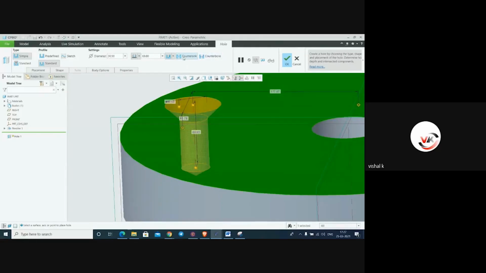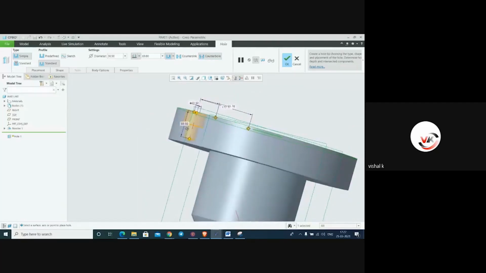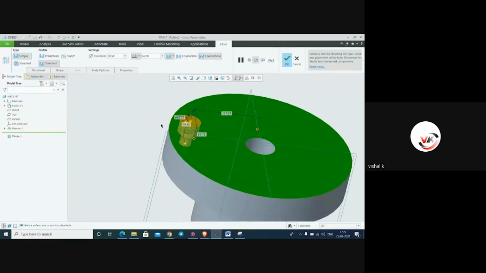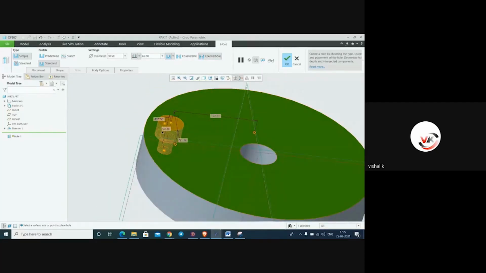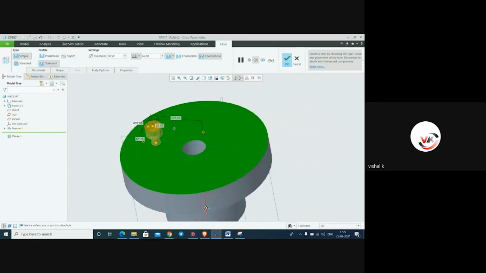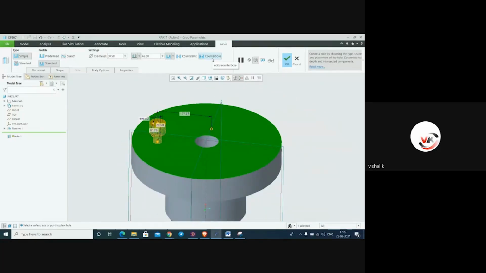Then counter bore for Allen bolt purpose. Allen bolts. Most of the time we are using hex socket head Allen bolts. For this Allen bolt, we can use this hex counter bore profile.